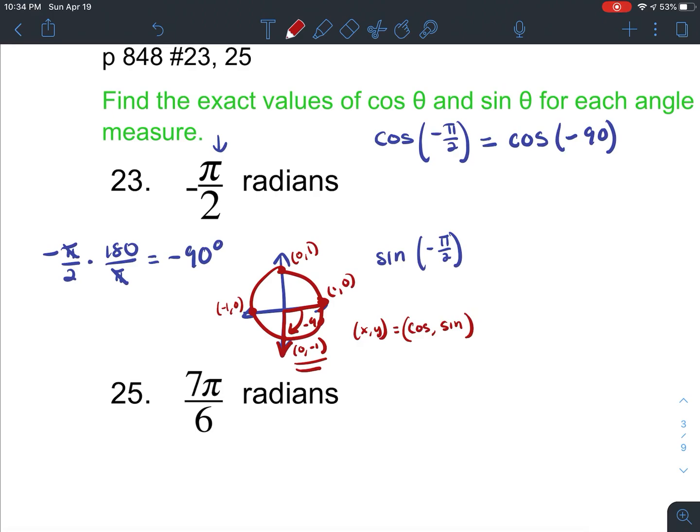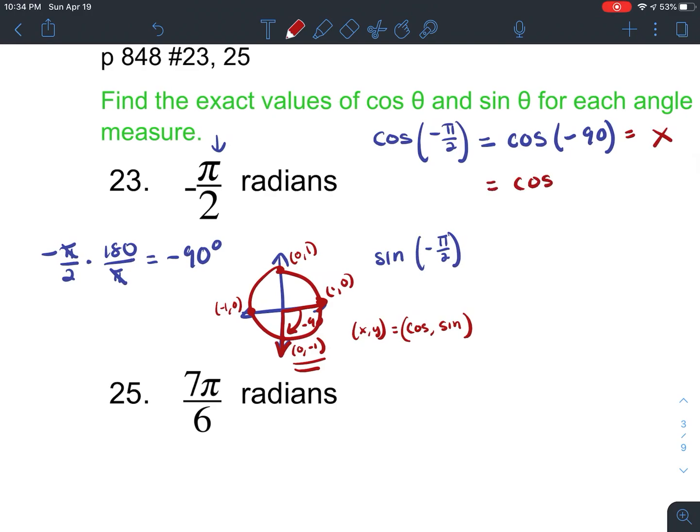So cosine of negative 90 is going to be equal to the x value of this ordered pair. In this case, 0. Okay, so what does that mean? Well, if cosine of negative 90 is equal to 0, that means cosine of negative pi over 2 is equal to 0, which is the answer. Okay, so let's try that with sine.